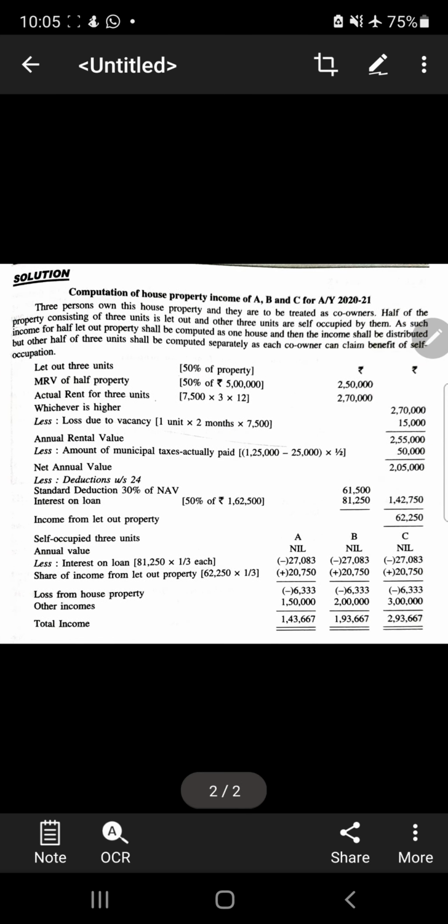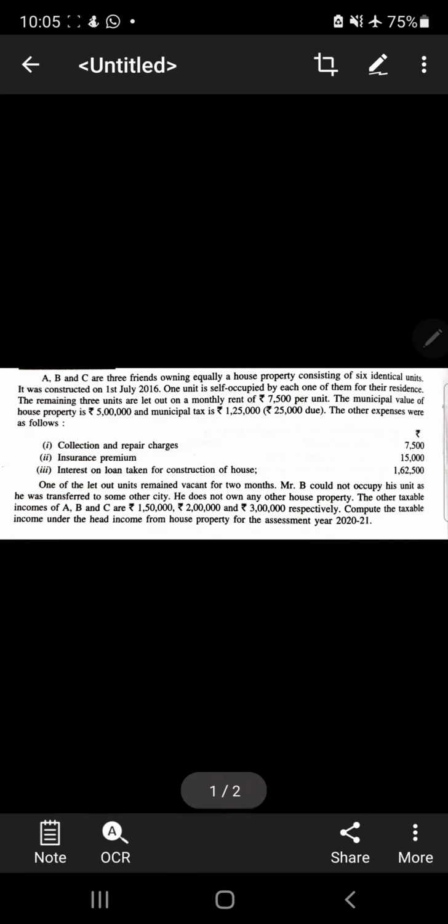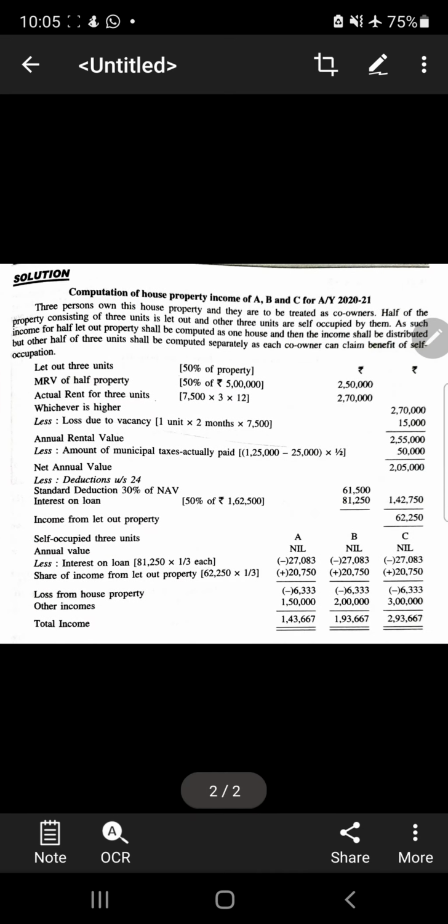So what we are doing here, interest on loan, this was the total amount of interest. From where did I get it? I'll just show you. This is the amount, interest on loan. Only 50% is own, 50% is let out. So out of this, 50% will go as a deduction, not for this one. You'll get only for this one. So 50% of the loan amount.